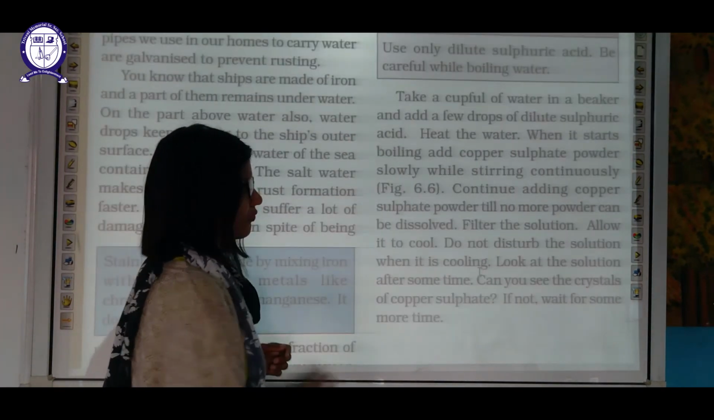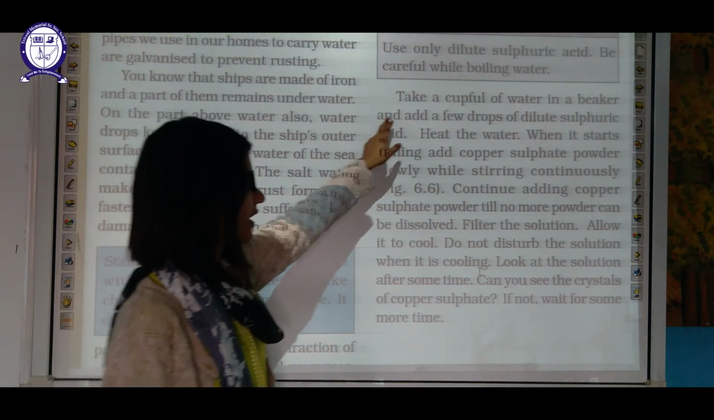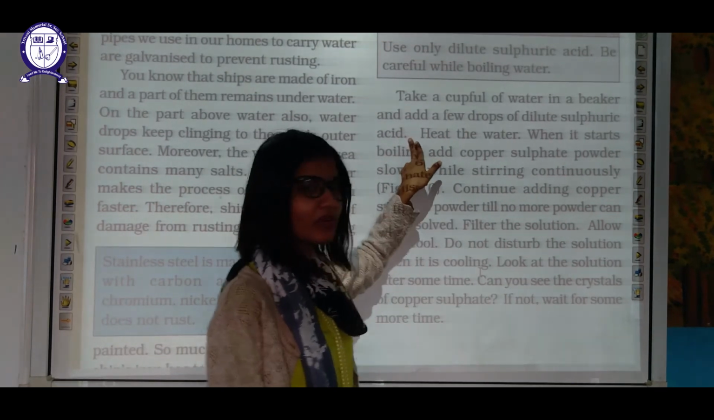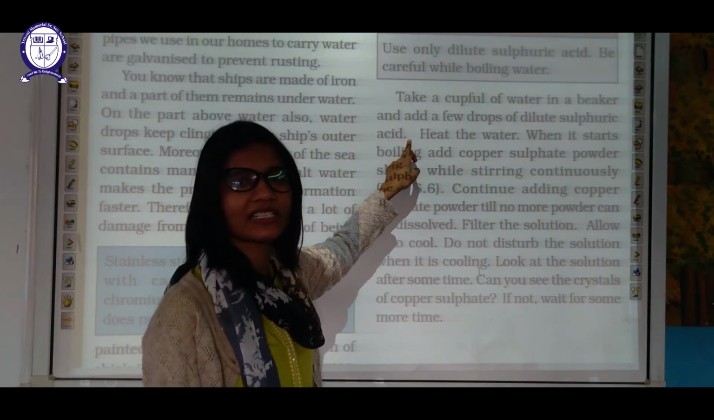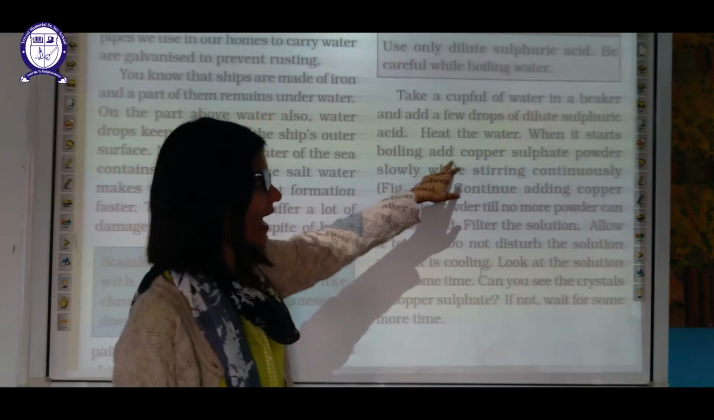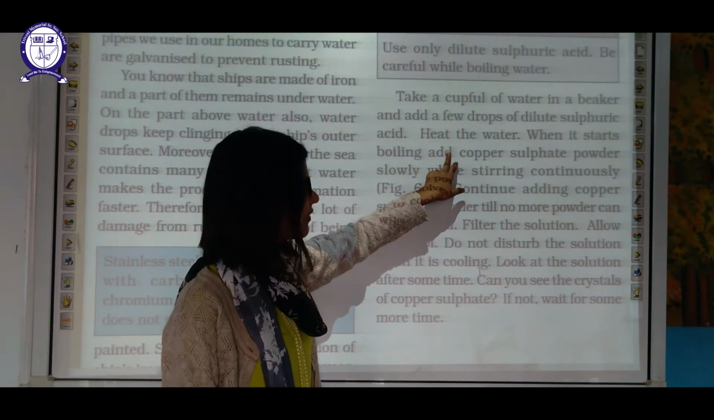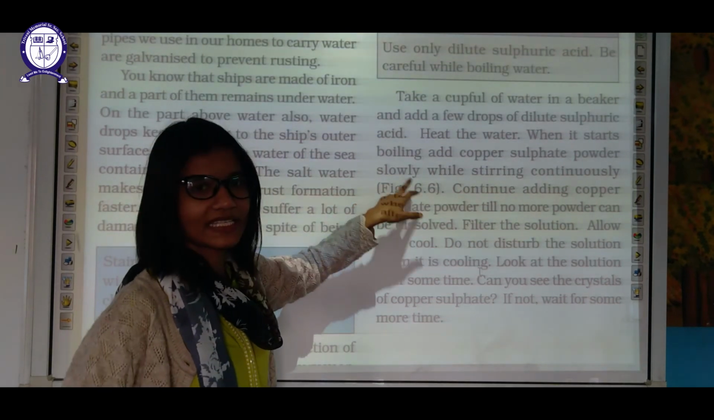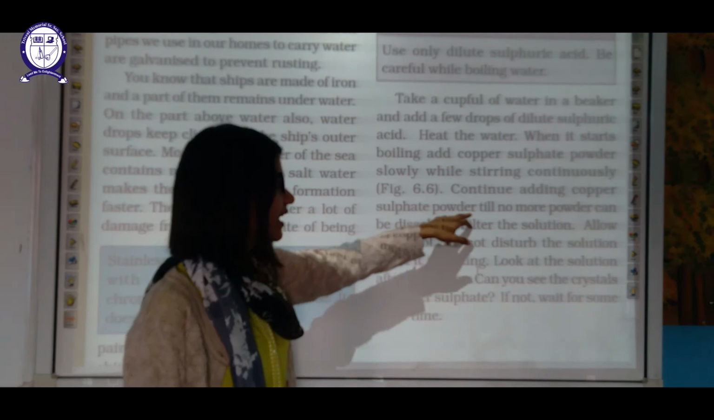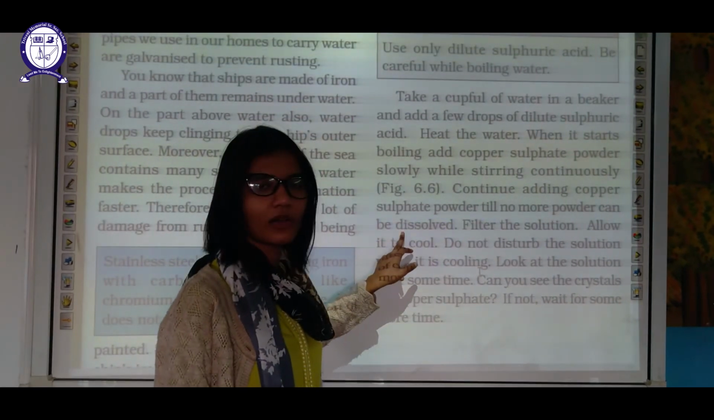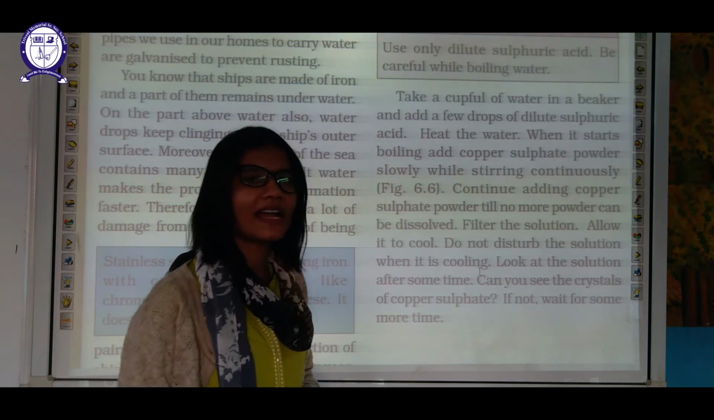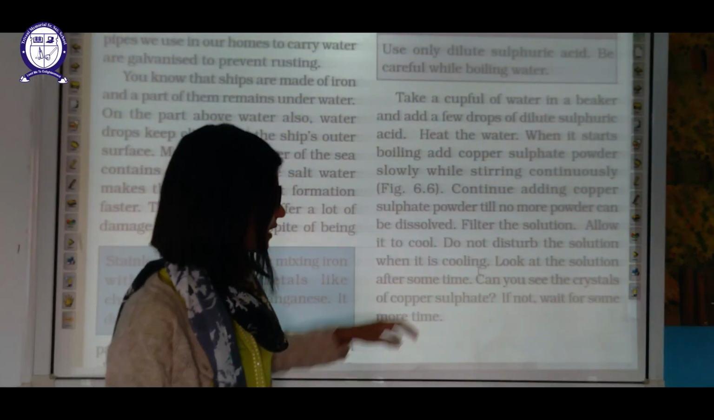So, for that what you have to do, you have to take a cup full of water in a beaker, then add a few drops of dilute sulfuric acid. Again it will increase the speed of the process. Heat the water, and when it starts boiling, then only add copper sulfate solution slowly and with the help of stirring also. Continue adding copper sulfate till no more powder can be dissolved, or we can say till the solution becomes saturated and you cannot add copper sulfate any further.